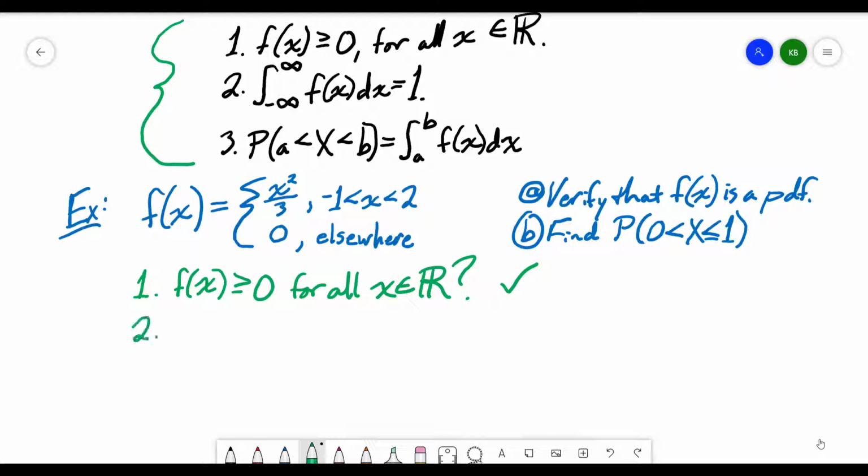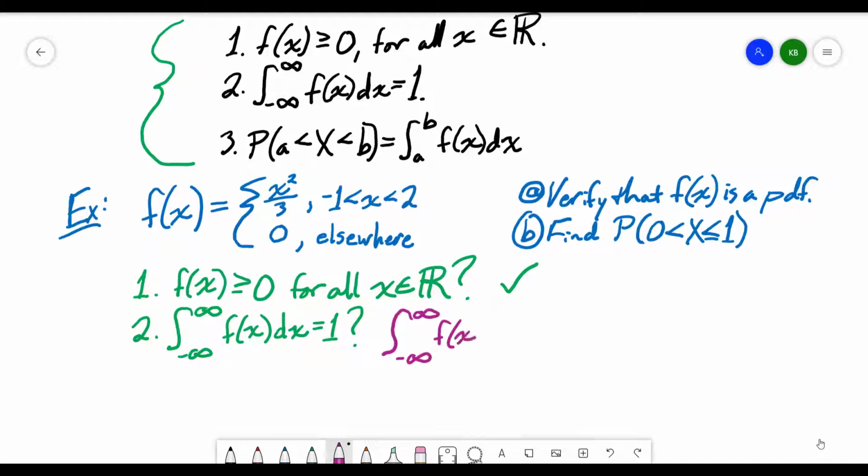All right, so the second thing that we need is the integral from negative infinity to infinity of f of x dx to equal 1. So we need to know if this is true. To figure out if it's true, we should take this integral. So if I take the integral from negative infinity to infinity of f of x dx, now this function has two different values depending on where we are on our real numbers.